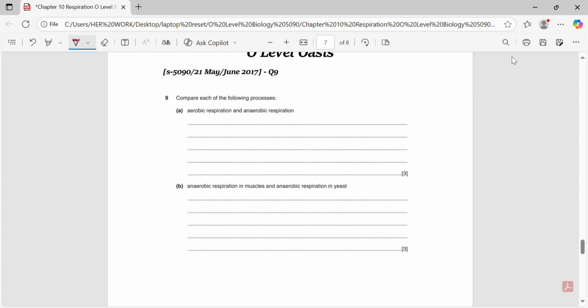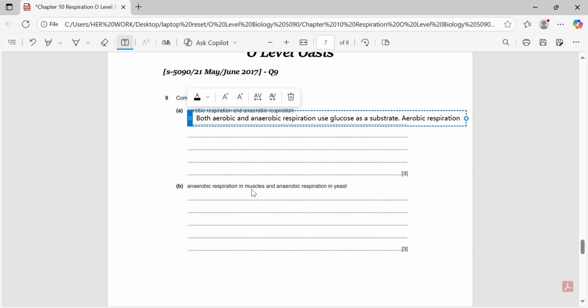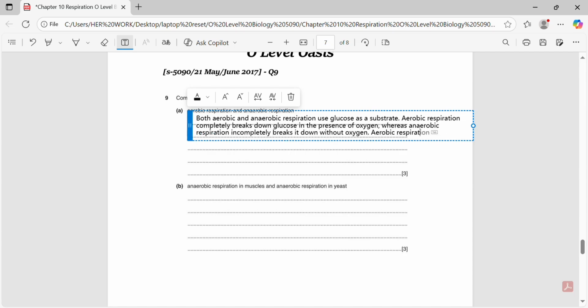Next we have a comparison question, and it says, compare each of the following processes, aerobic respiration and anaerobic respiration. So when we talk through this comparison, we say that both aerobic and anaerobic respiration use glucose as a substrate. In aerobic respiration, the glucose is completely broken down in the presence of oxygen, while in anaerobic respiration the glucose is only partially broken down because there is no oxygen. Aerobic respiration releases a large amount of energy, whereas anaerobic respiration produces much less energy.